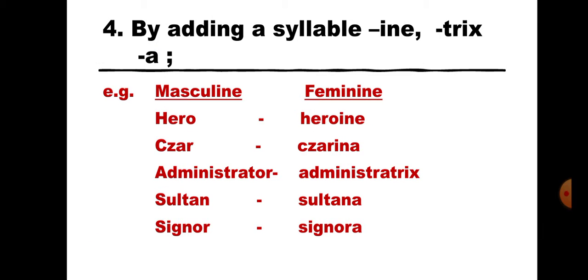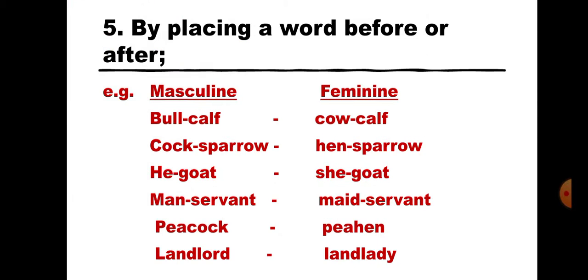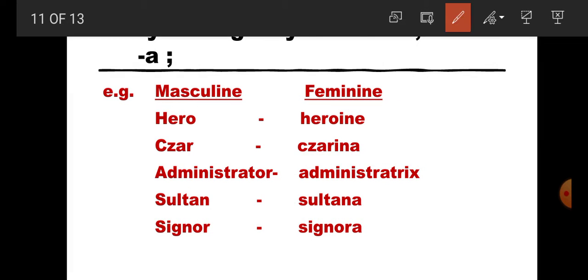Now, rule number 4, students: by adding the suffix ine, trix, and a at the end of the masculine gender. For example, what is the example here? Hero. So how do we change it into feminine gender? By adding the suffix ine: heroine. Czar. What suffix will we add here? Ina: Czarina.